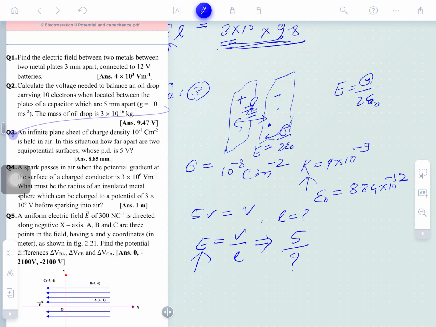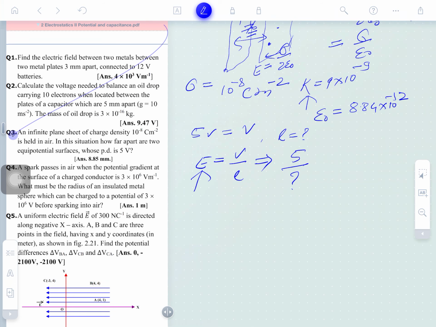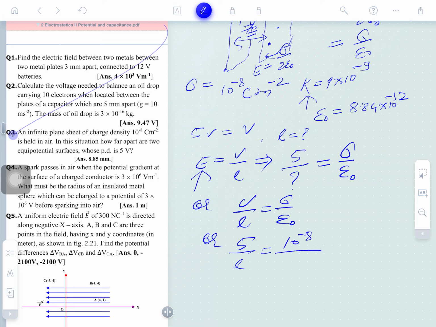Due to the two sheets, the fields will be added, so twice sigma by twice epsilon naught, that is sigma by epsilon naught. So the electric field intensity between the plates is sigma by epsilon naught. So for the plane sheets, V by L is equal to sigma by epsilon naught. V is given as 5 volt, the length is to be found, sigma is 10 to the power minus 8, and epsilon is 8.84 into 10 to the power minus 12.